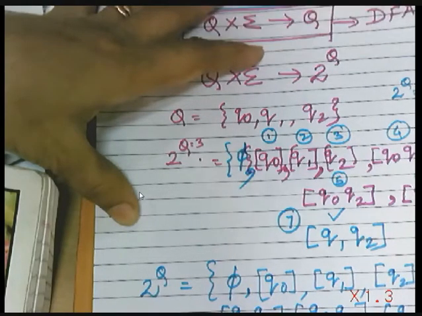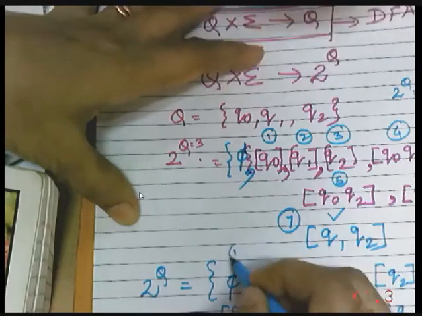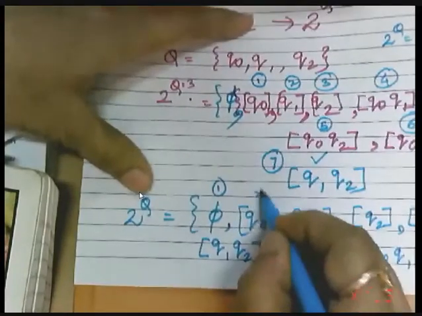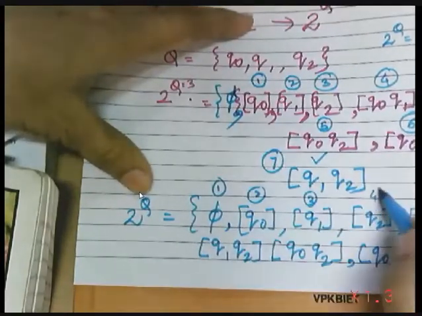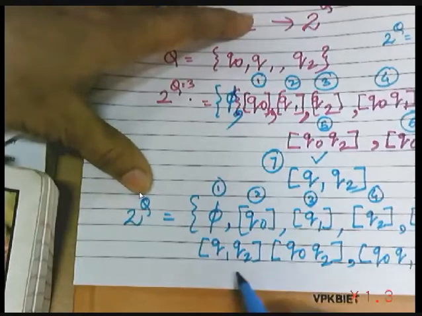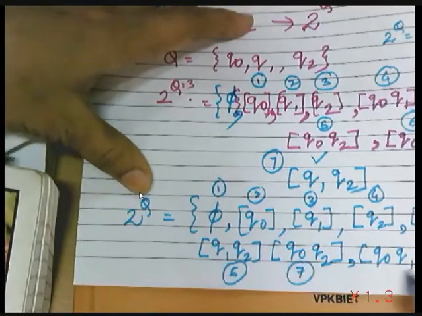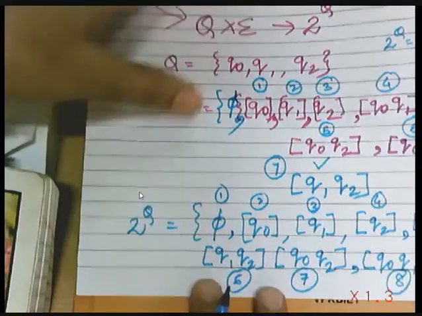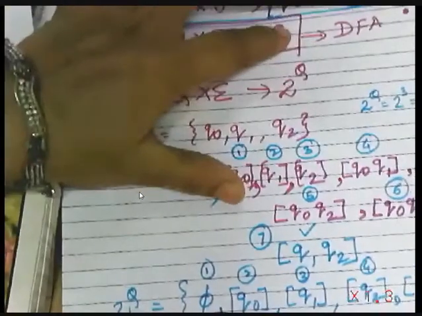Now see, do you have now 8 states? 1, 2, 3, 4, 5, 6, 7, and 8. So these are the possible next states.